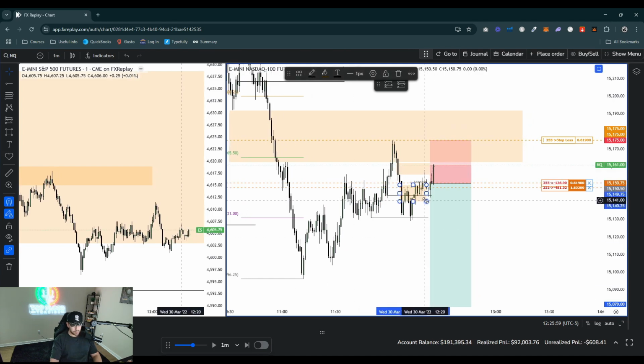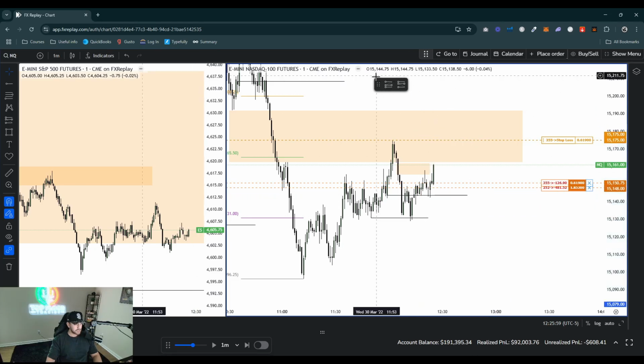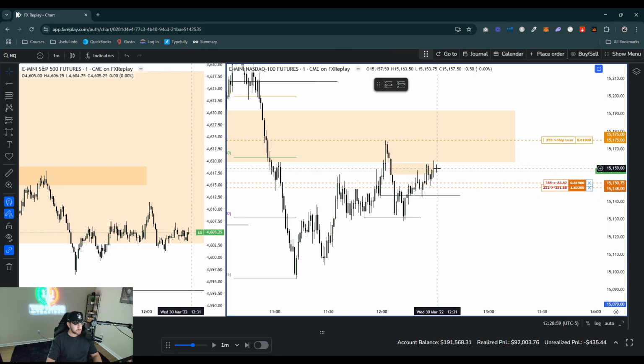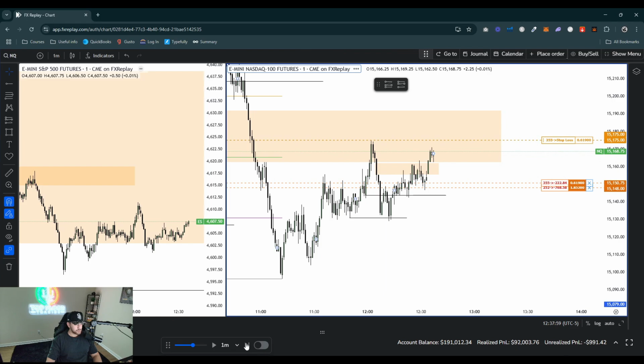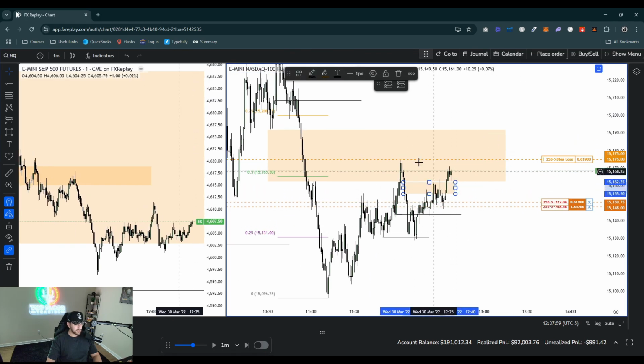Okay, push up. We disrespected this fair value gap down here. We still have a change in state of delivery technically. So what time is this? Is this 12:25? I'd like to see what the 12:50 to 1:10 macro does. But as long as we respect this fair value gap here, I think we'll be good. Okay, push up, push up. Okay. Now, I don't like this. I don't like when it disrespects it.